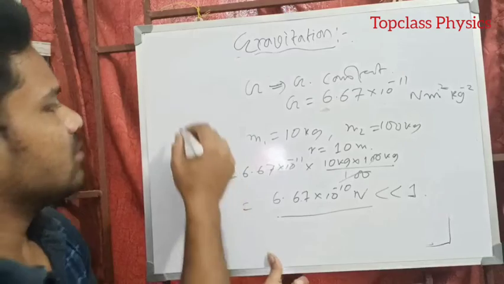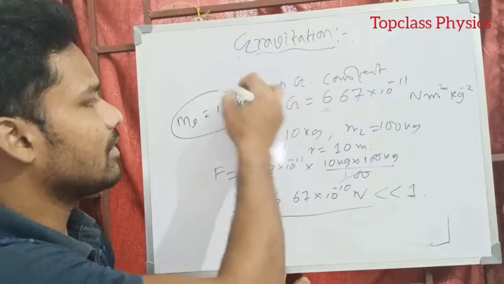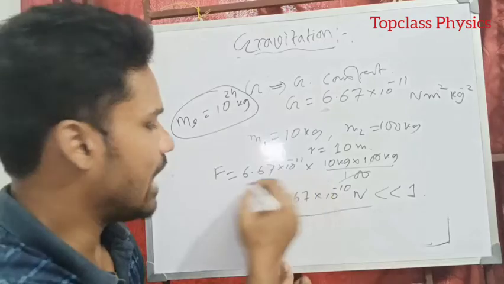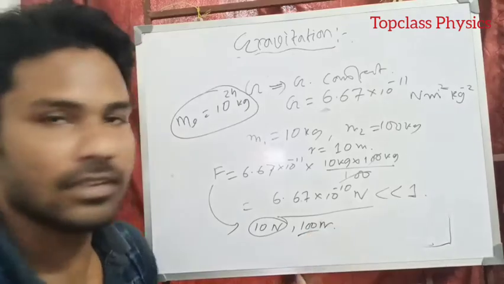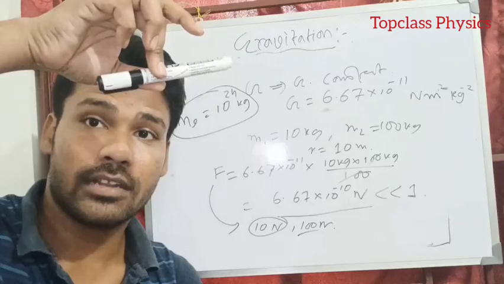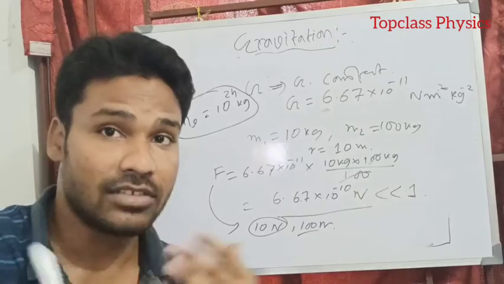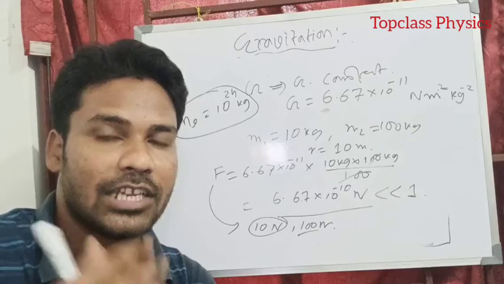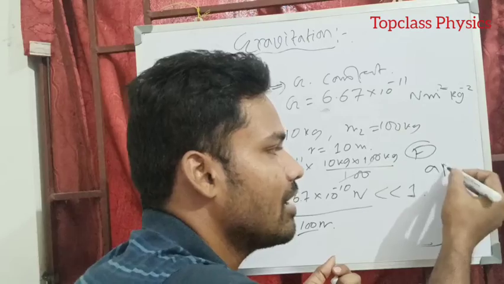But in the Earth's case, as we know, the mass of Earth is very large, that is 10 to the power 24 kg. That's why that force is very large, nearly 10 Newton or 100 Newton, like this. For Earth, if this body's mass is, say, 100 gram, and I calculate the gravitational force between Earth and this body, it is a significant value. That's why we can feel that acceleration, because if force is present here, acceleration will come, right?